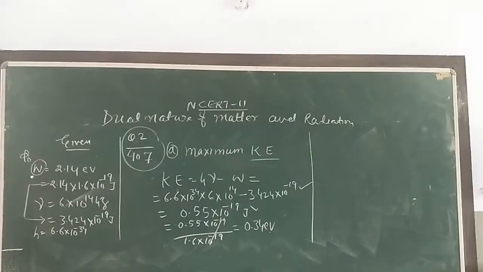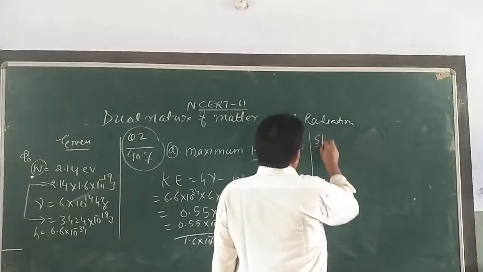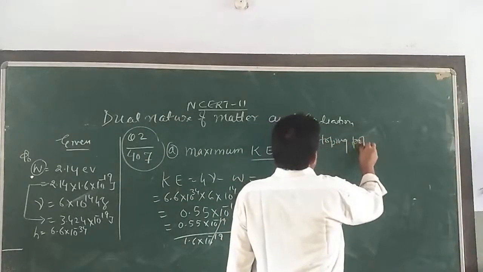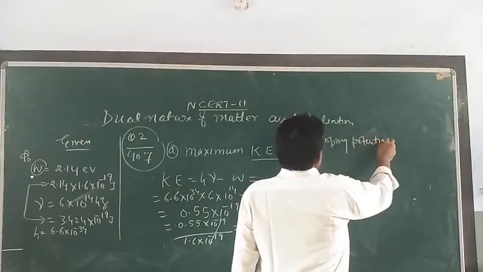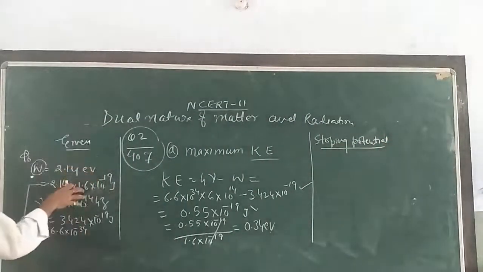Then the question asks for the stopping potential. Stopping potential we have to find out. The formula for the stopping potential is kinetic energy divided by e.